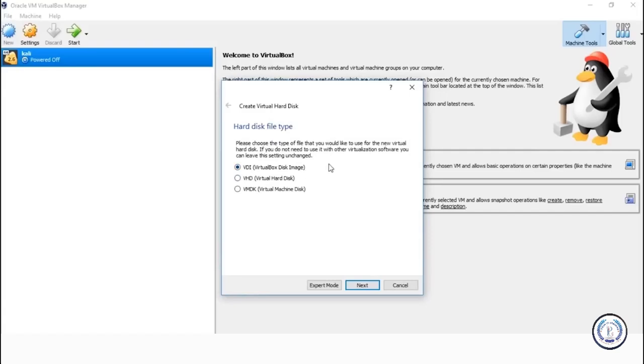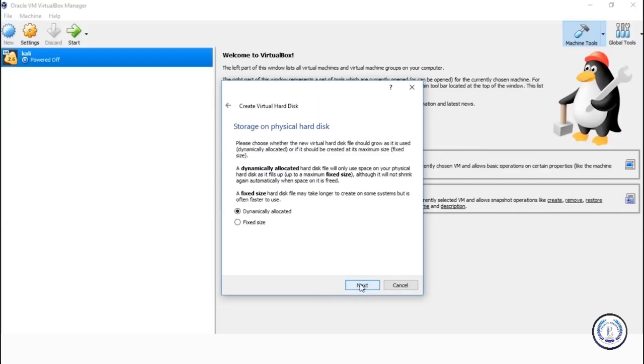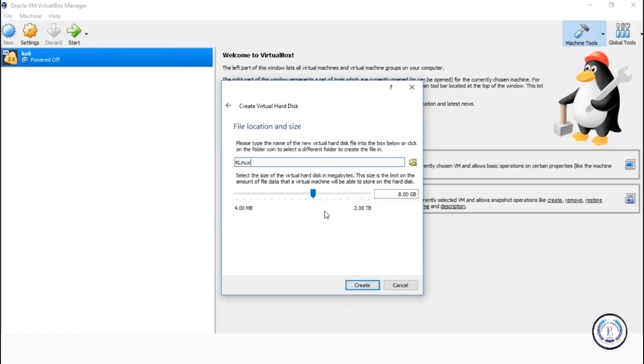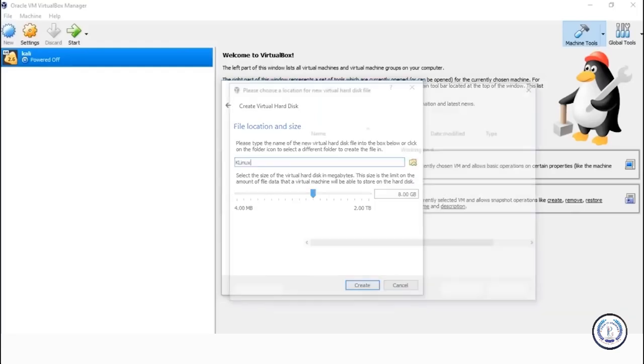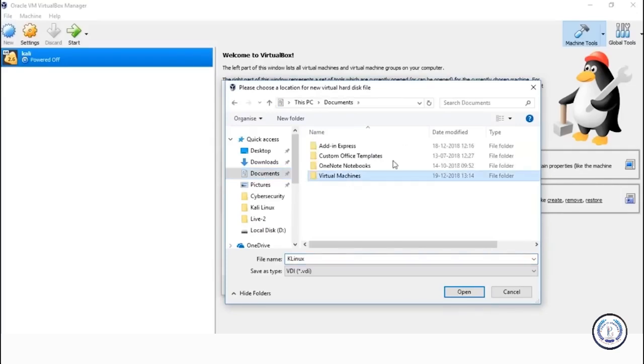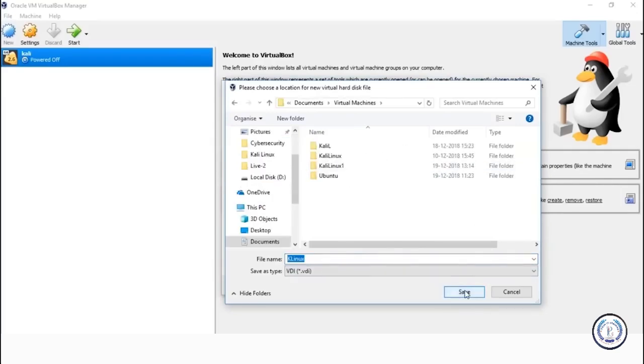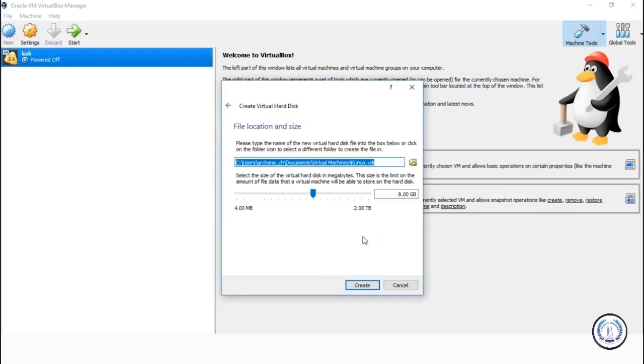We'll use the VirtualBox image. Like I said earlier, we downloaded the ISO image, right? It's a file with the extension .iso, so basically it's nothing but an image. Click on Next, and I want the storage on the physical hard disk to be allocated dynamically, and click on Next. This is the name of the virtual machine which we just gave earlier. It's asking you to choose the path wherever you want to store your virtual machine. Let's say Documents and Virtual Machines. Click on Open and Save. So that's the path I've set up.